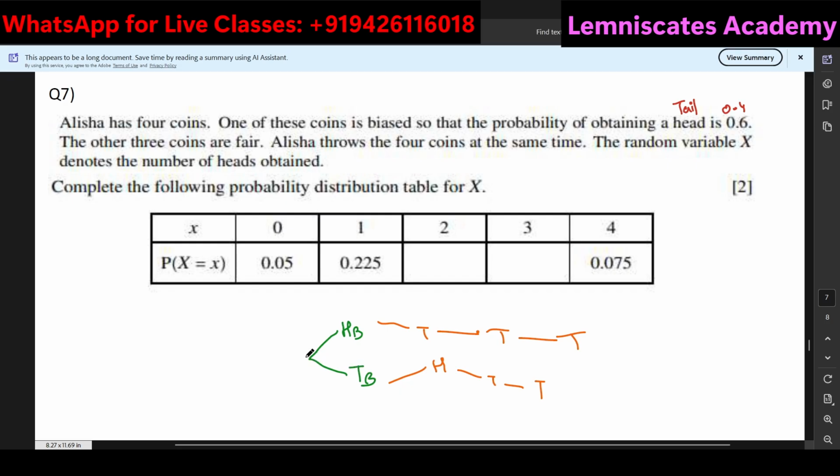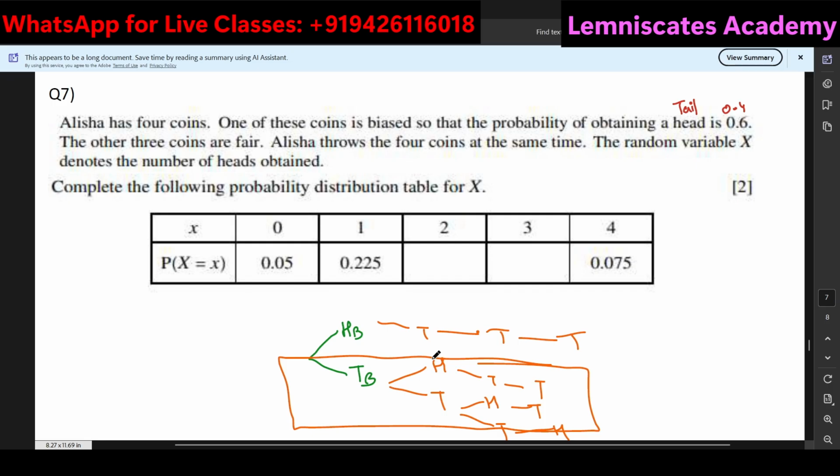Or after you got a tail, you again got a tail, then you got a head, then you got a tail. Or else you got tail, tail, then tail, and then head. So basically, there are a total of 3 different routes if the tail is something that you are choosing first.